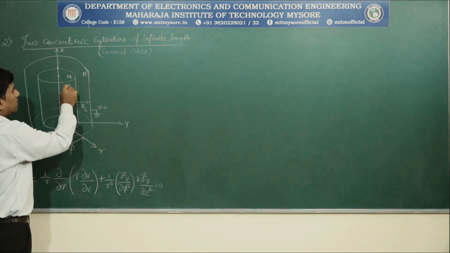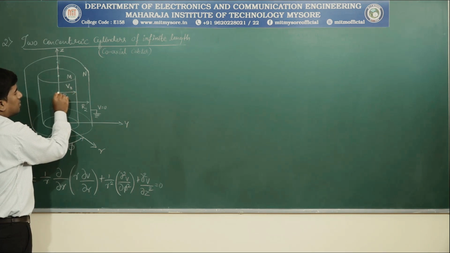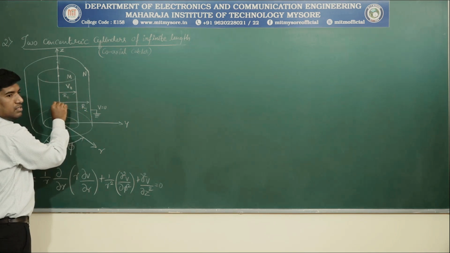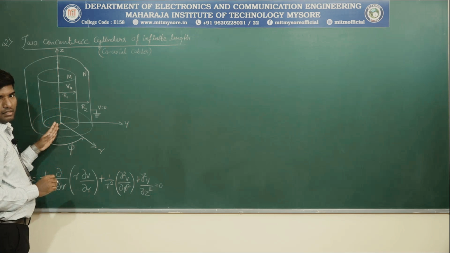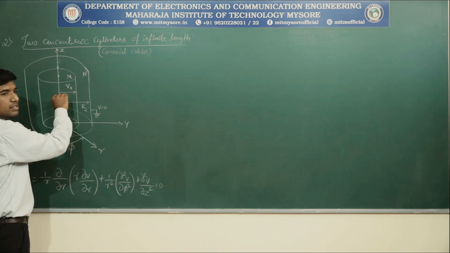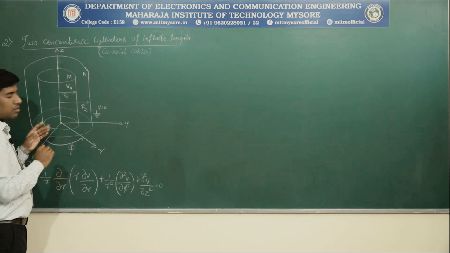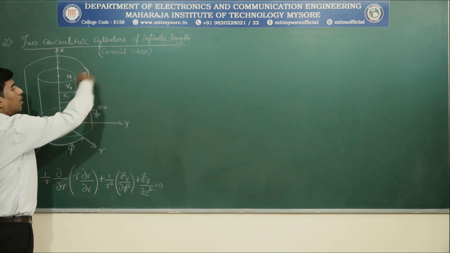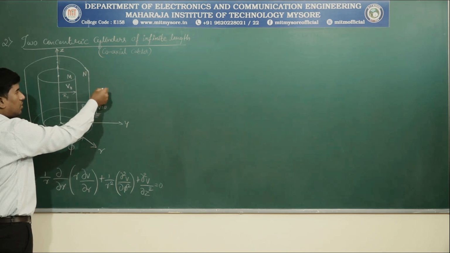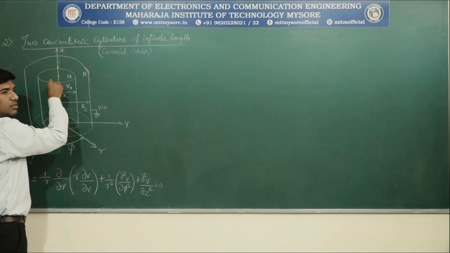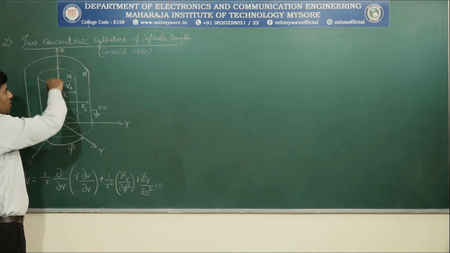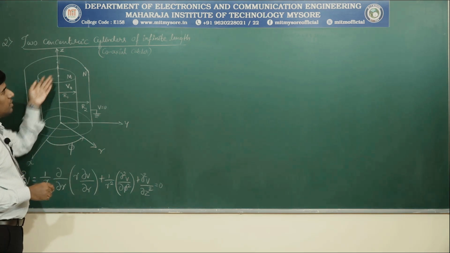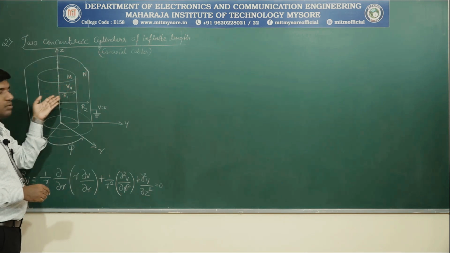The inner cylinder is at a radial distance r1 from the z axis. The outer cylinder is at a radial distance of r2 from the z axis. The potential at the inner cylinder is considered as V0. The potential at the outer cylinder is considered to be 0. The potential outside this outer cylinder is 0. The charges are absent within this inner cylinder M, where only field is present. That's why the Laplace equation holds good here.